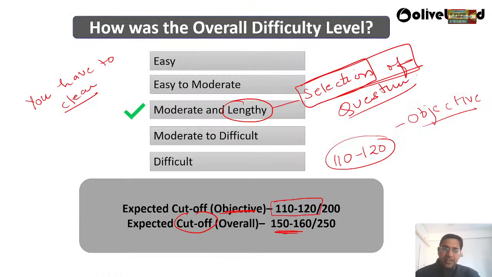If we compare with the last year, there was also a moderate type of paper. There was a moderate paper, and this is exactly what is going to be the range this year also.